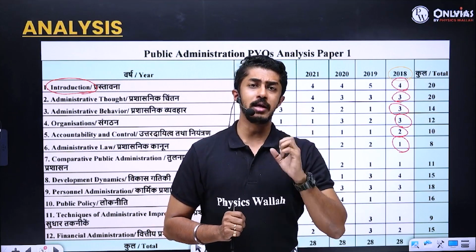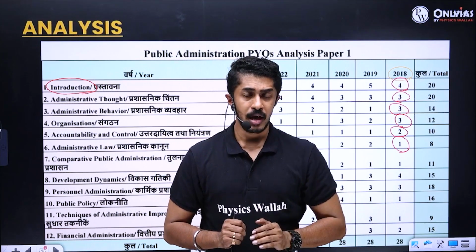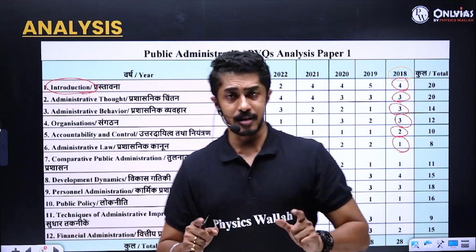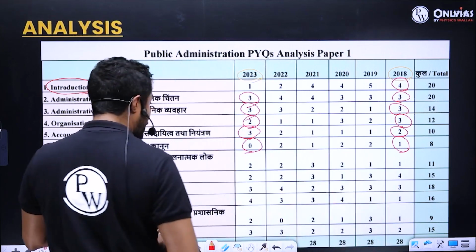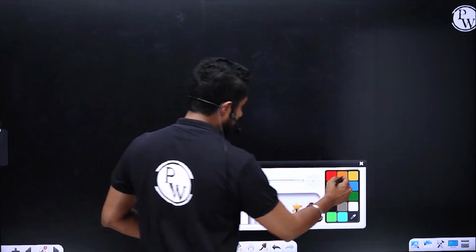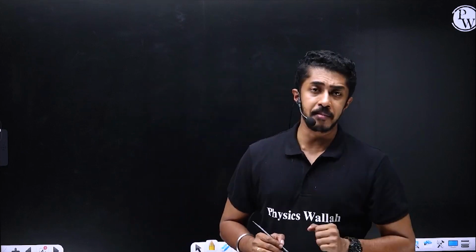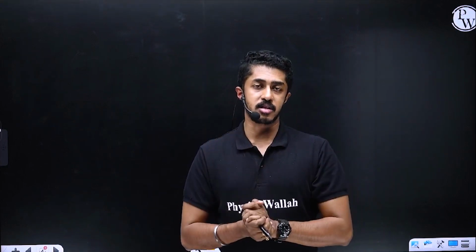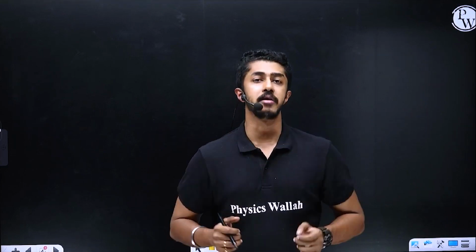What is your opinion? That is what they want to know. It is not about what the textbook says or what a particular thinker said. What you must understand here when it comes to public administration is that the exam is becoming high quality. What do I mean by high quality here?